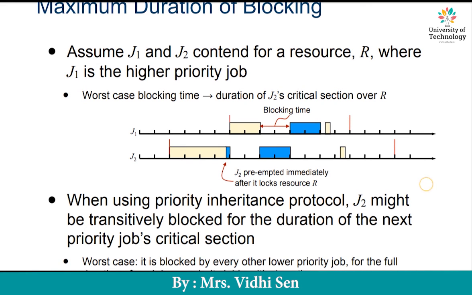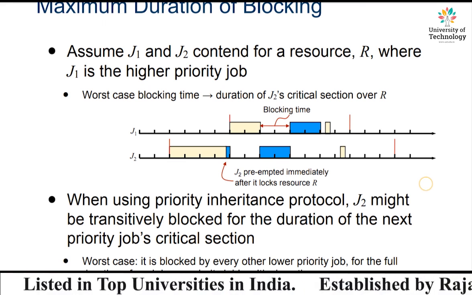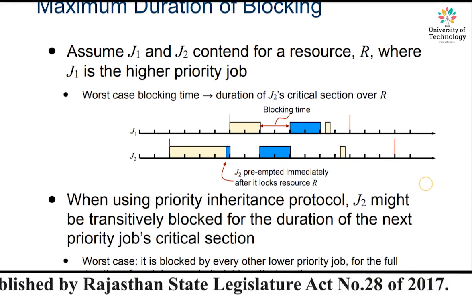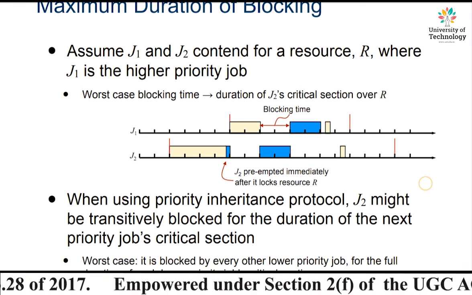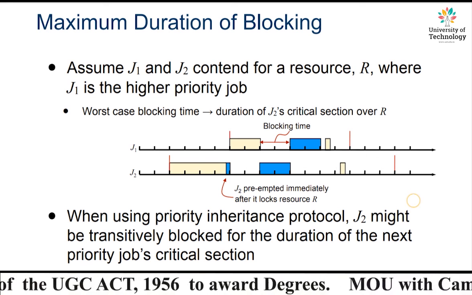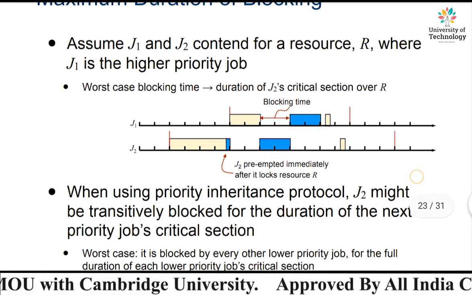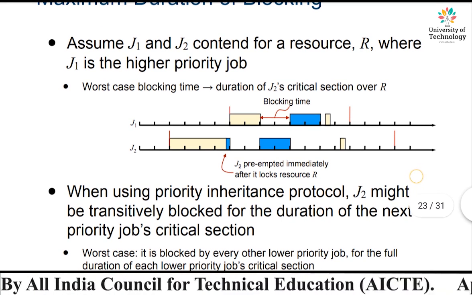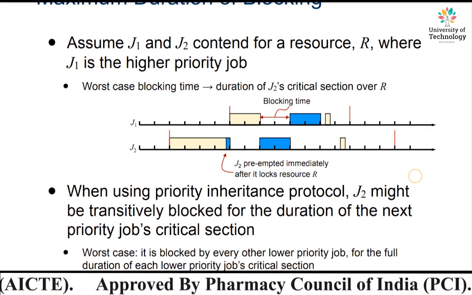We have to assume two jobs, J1 and J2, which contend for resource R, where J1 is of higher priority. In order to understand the maximum duration of blocking, we are assuming two jobs, J1 and J2, which are willing to contend for resource R. And one condition is given to us: J1 is of higher priority than J2.